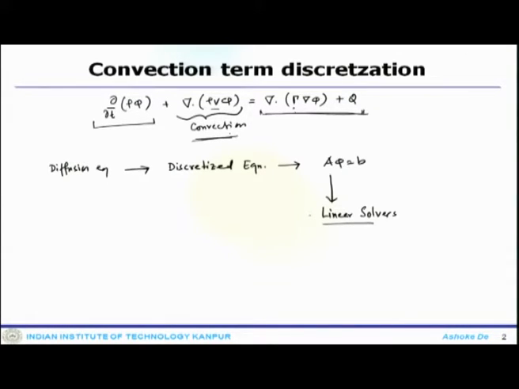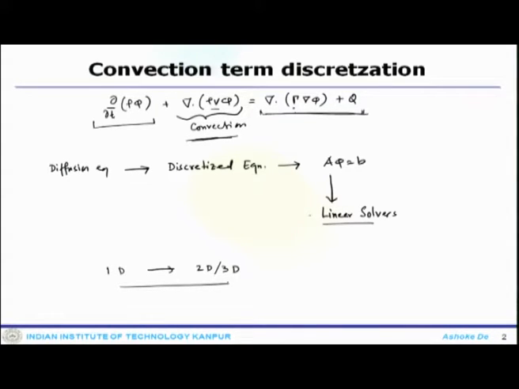How do we want to proceed? We look at the 1D system first and discuss some of these concepts, like how you discretize this. Once we are done with the 1D system, we will move to multidimensional, like 2D or 3D. Here we would also like to discuss the orthogonal and non-orthogonal systems and the corrections required due to non-orthogonality.